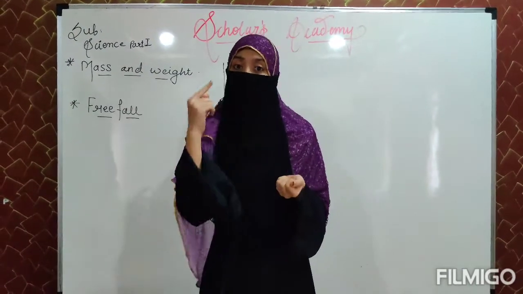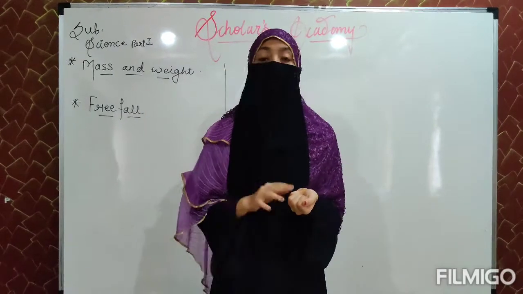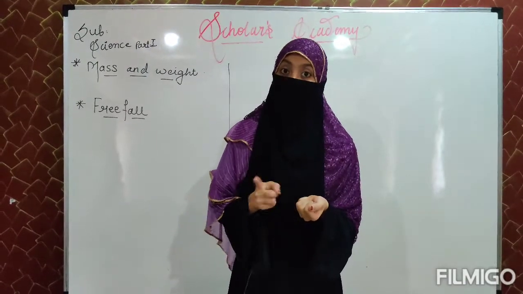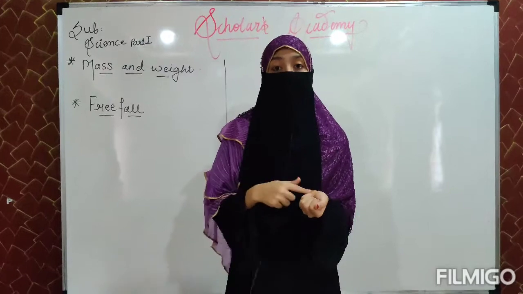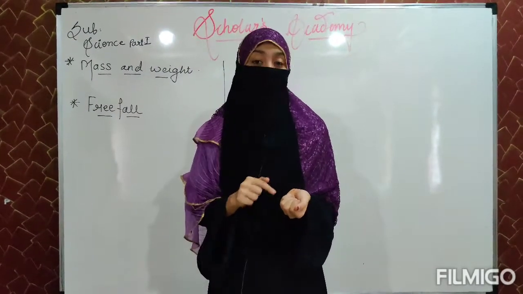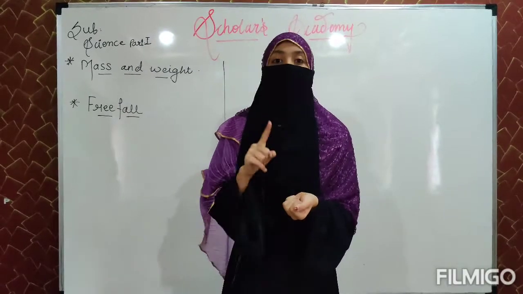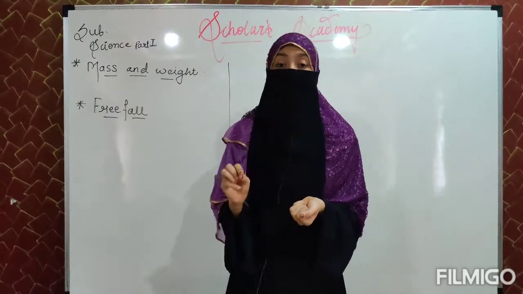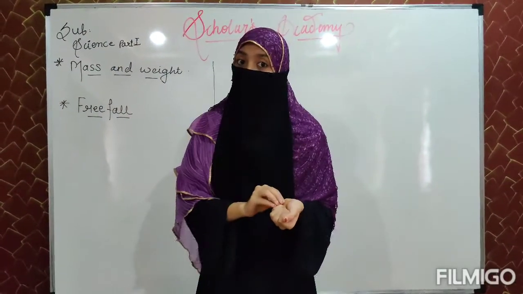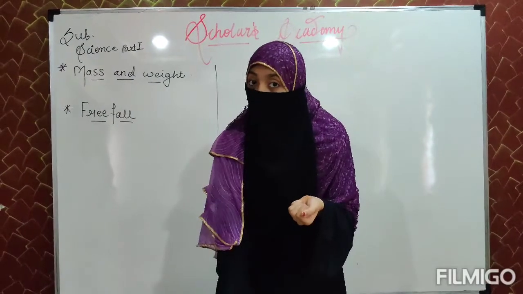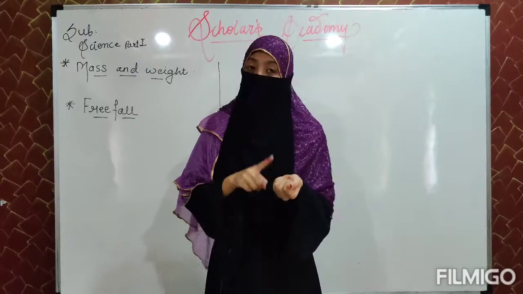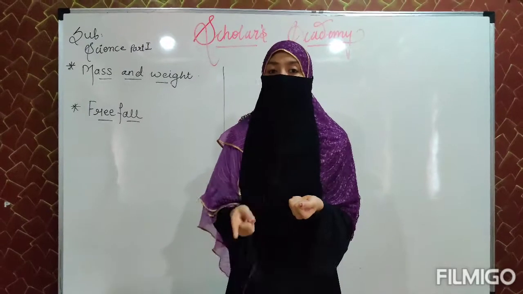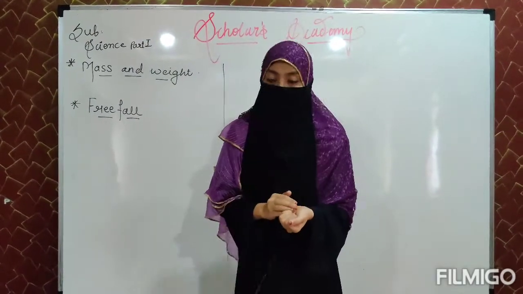It is attracting the object towards the center of the earth, but I am also applying a force to the object in my hand in the opposite direction. Therefore, my force and gravitational force both are balancing one another. Therefore, the stone is in a balanced condition. Let me explain it one more time. The gravitational force acting on any object in my hand is attracting the object towards the center of the earth. But I am also applying force in the opposite direction to hold the stone. Therefore, my force and gravitational force both are getting balanced. Therefore, the stone is stable. It's not moving.